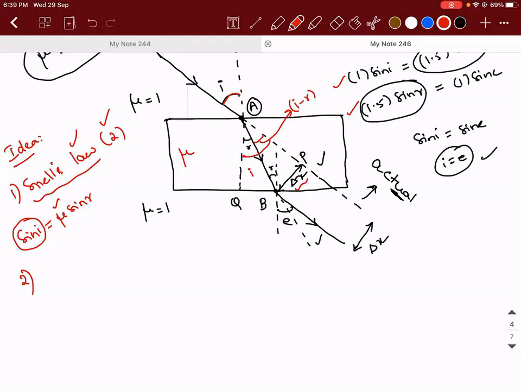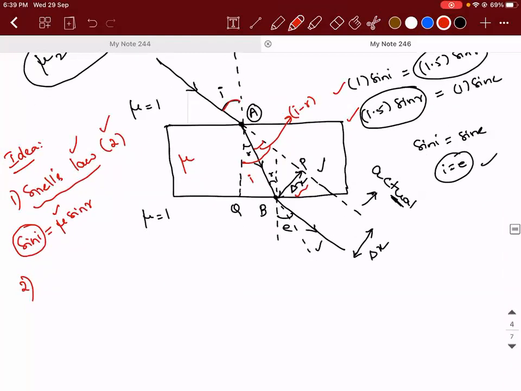So the right-angled triangle that I'm going to take into consideration is A, Q, and B, where this angle is R. This I will call the thickness of the glass slab. The distance between the two refracting surfaces is what I call thickness.